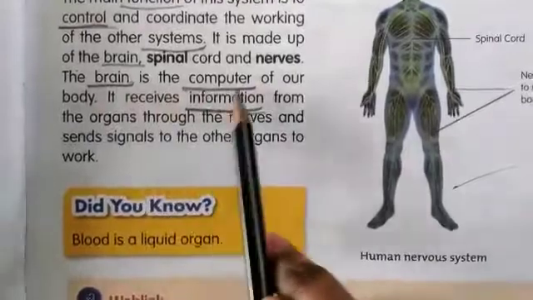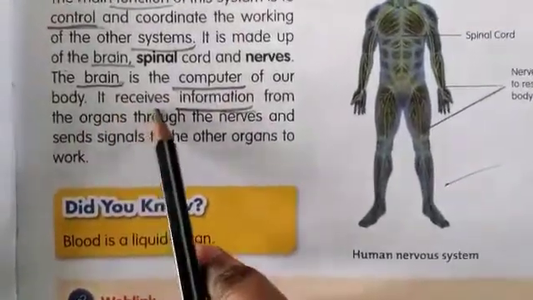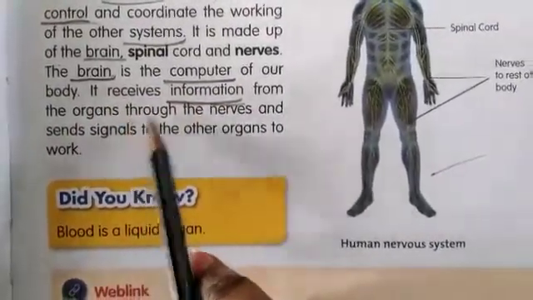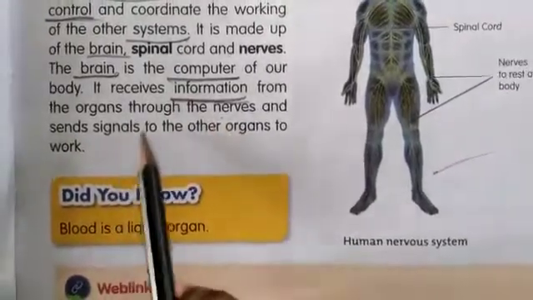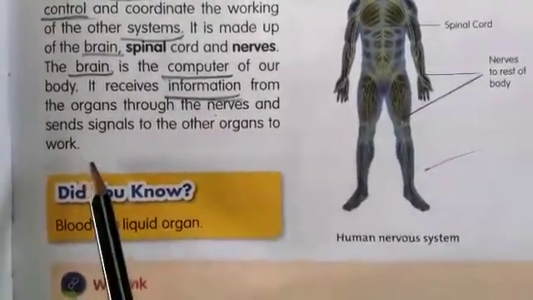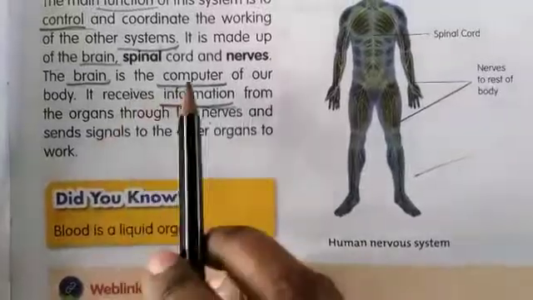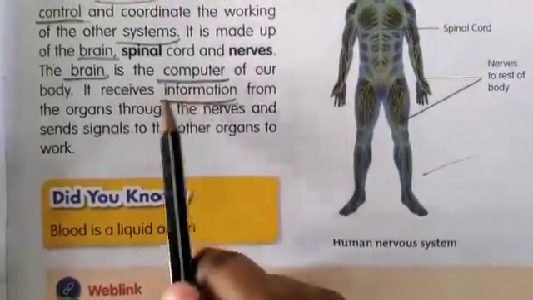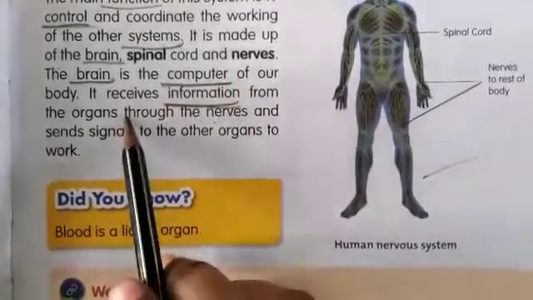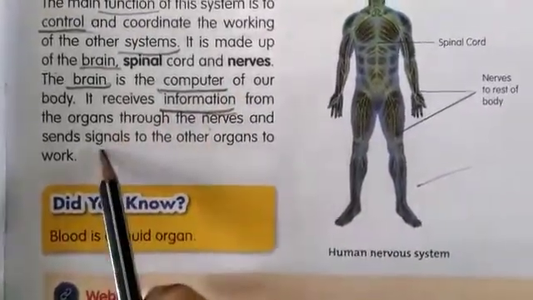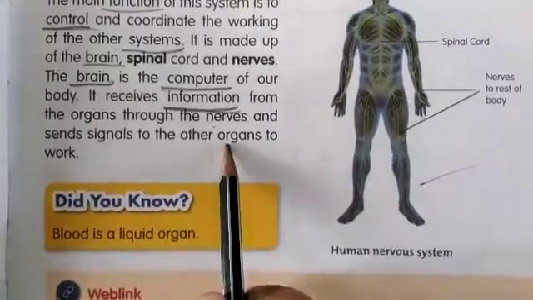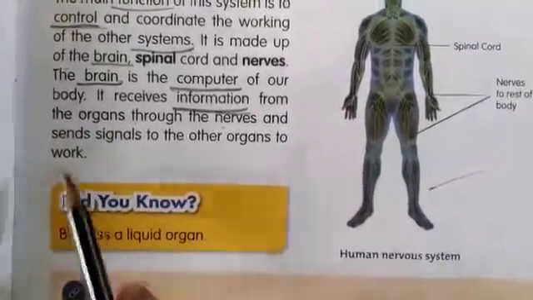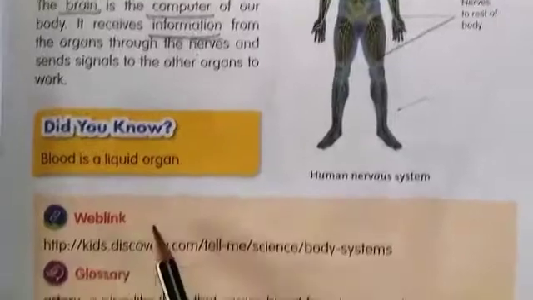The brain is the computer of our body. It receives information from the organs through the nerves and sends signals to the other organs to work. So how does the brain work? Just like a computer, it receives information from the organs through the nerves and sends signals to the other organs for the functioning of the organ system.